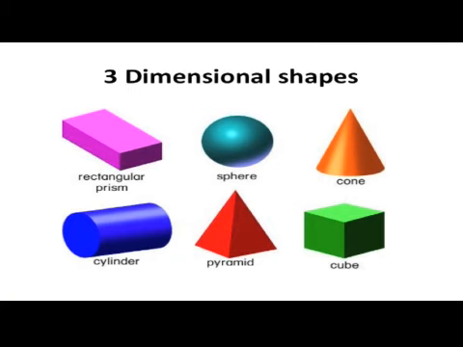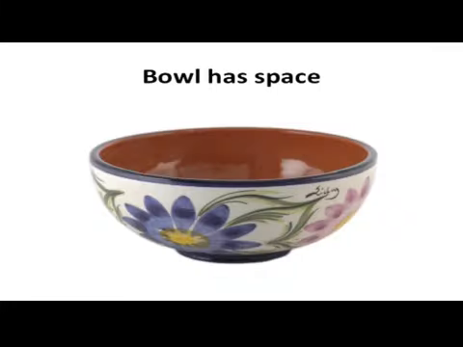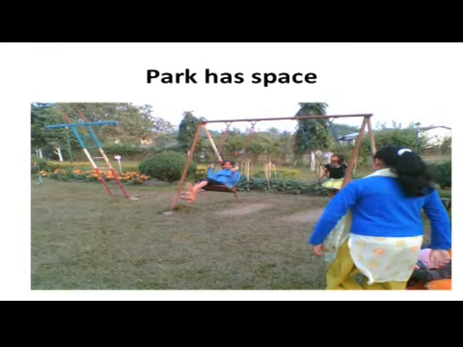Now, we shall pass on to some of the three-dimensional shapes. Dear students, now we are going to learn about some of the three-dimensional shapes like cuboid, cube, cylinder, sphere, cone, prism and pyramid. You had the idea of space. When we look at something empty like a box, room or bowl, it has a space. We can keep things in that space. A park has space for us to play.